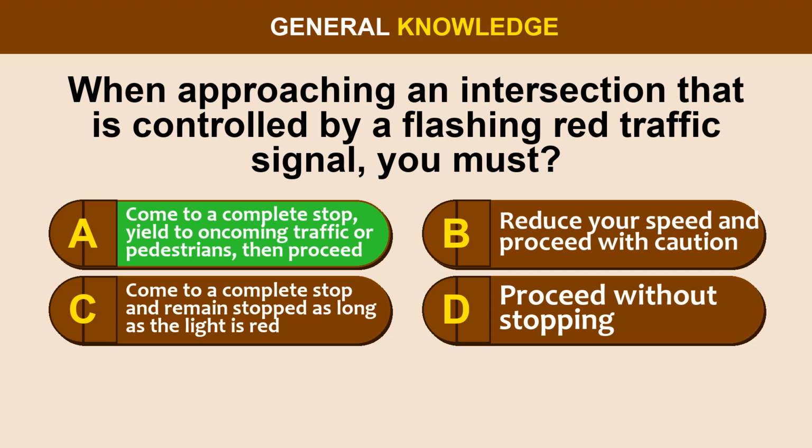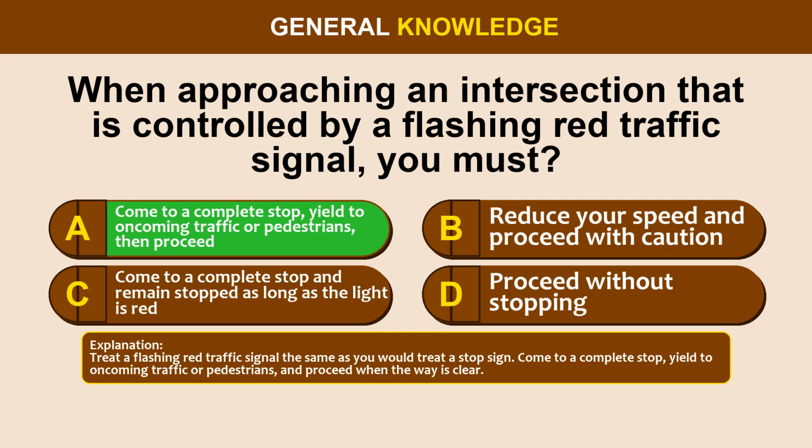The correct answer is option A, come to a complete stop, yield to oncoming traffic or pedestrians, then proceed. Treat a flashing red traffic signal the same as you would treat a stop sign. Come to a complete stop, yield to oncoming traffic or pedestrians, and proceed when the way is clear.